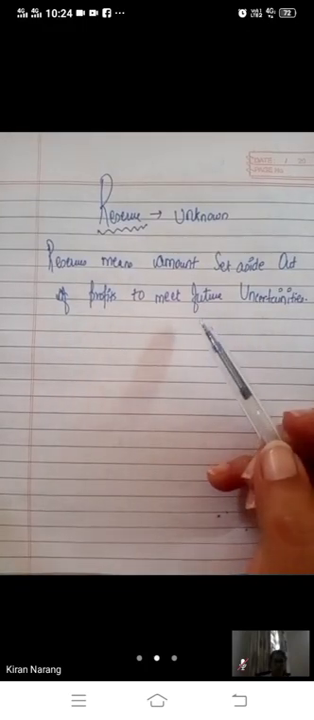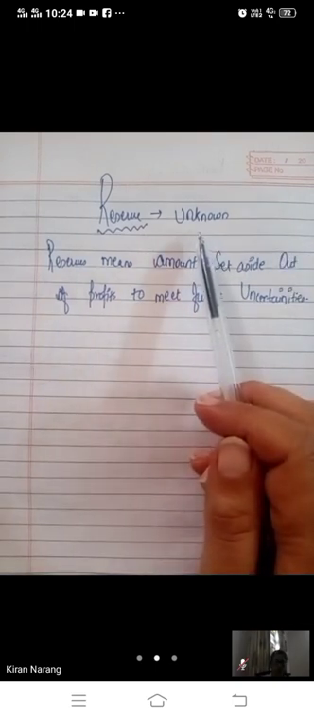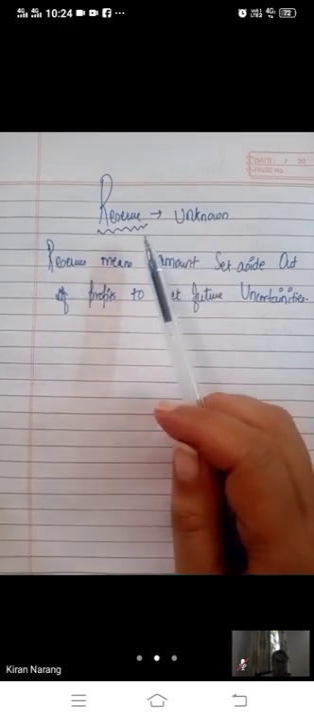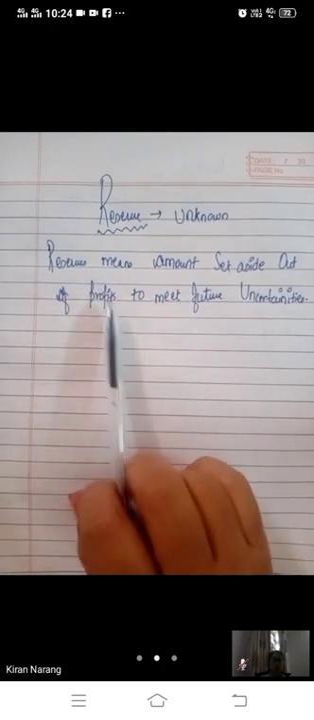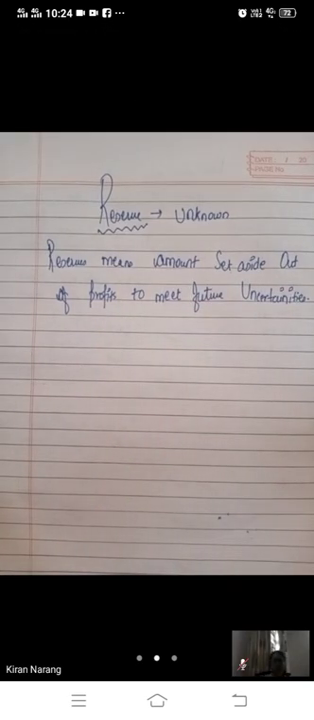In the second part of this chapter, we will study about reserves. When we are saving money for any unknown purpose, that money is called reserve. Reserve means amount set aside out of the profits of the business to meet future uncertainties. It is called reserve. So in other words, a reserve is meant for meeting any unknown liability.